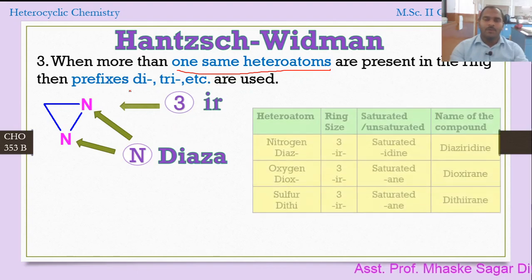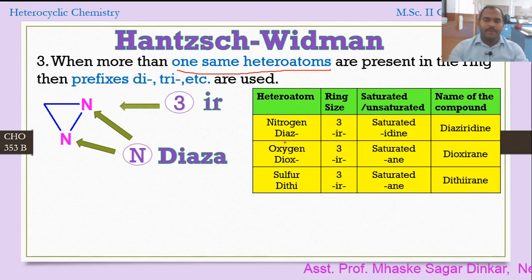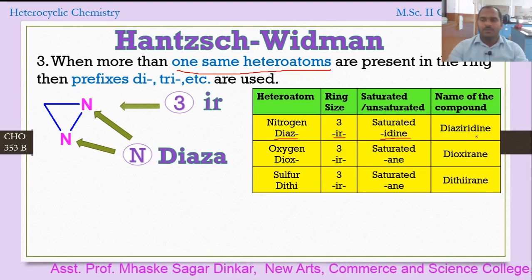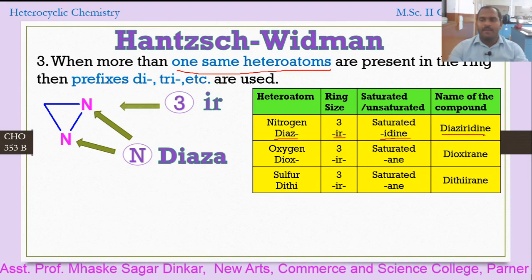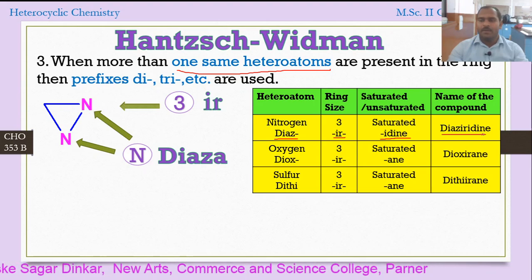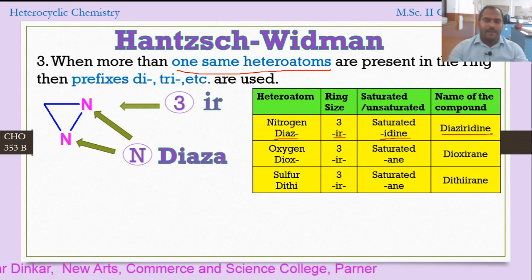It is saturated, therefore idine. So the name of the compound will be diaziridine.